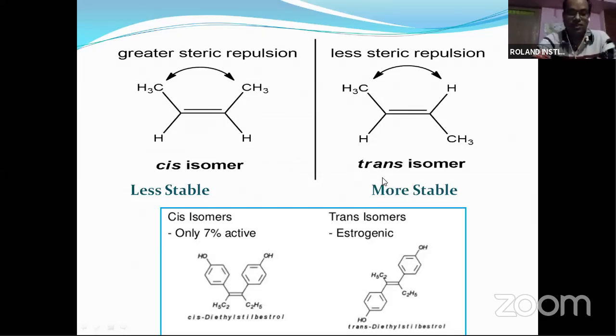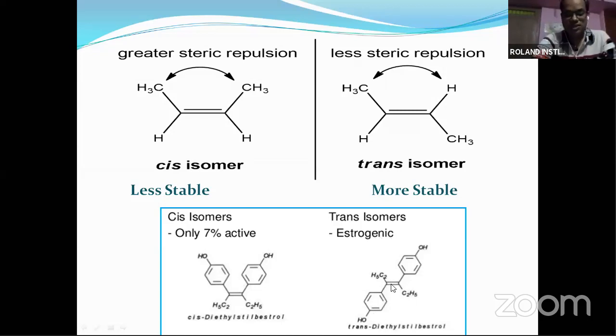Similarly, we can apply this to the example of diethylstilbestrol. Here you see in the cis form the ethyl groups are on the same side, and the other groups are on the opposite side. So there is more repulsion with each other, and this is very inactive, or you can say it is 7% active, but the trans form is 100% active, that is, the estrogenic property will be there.